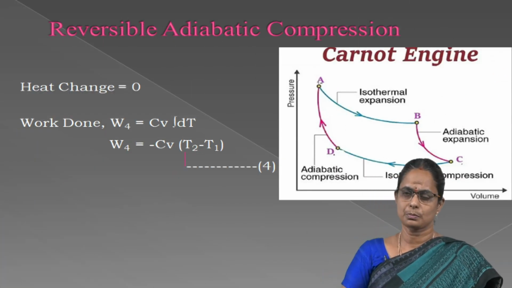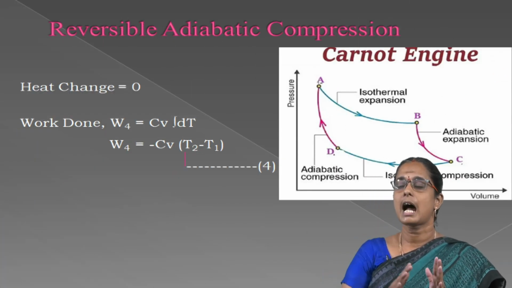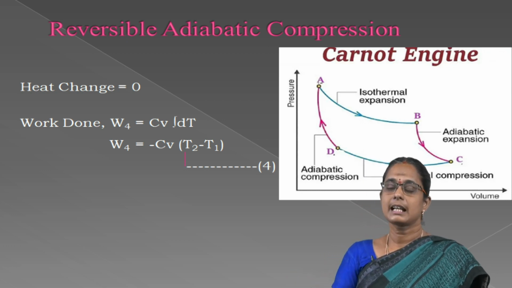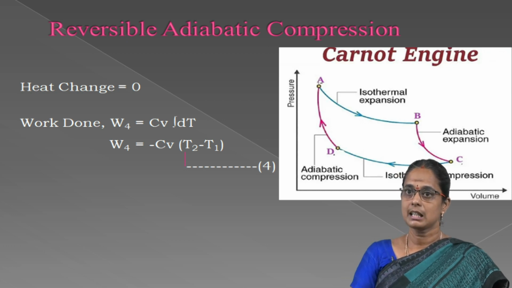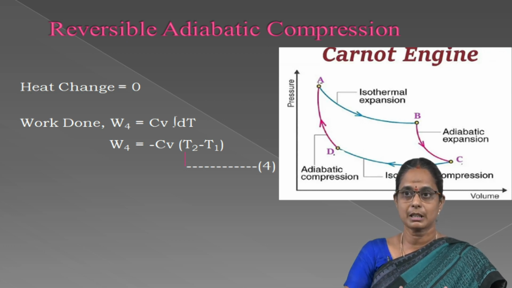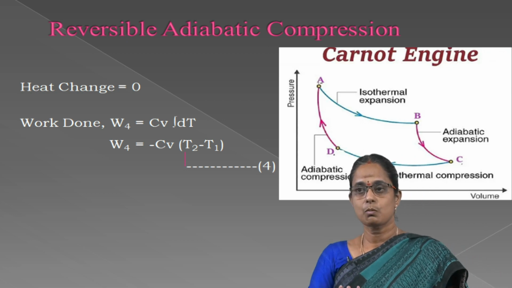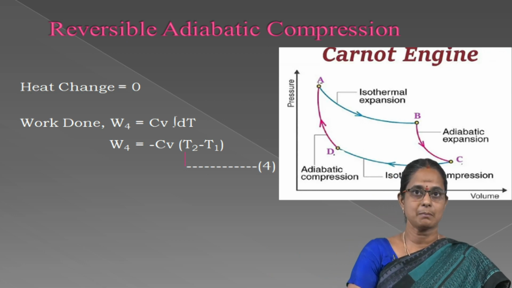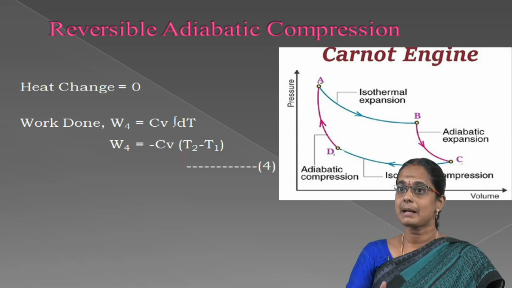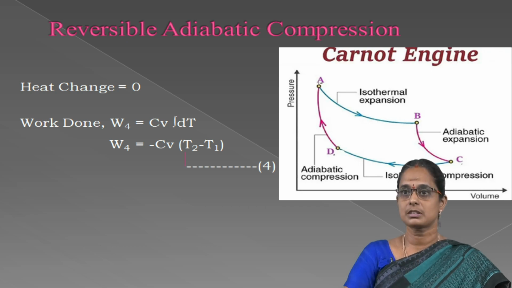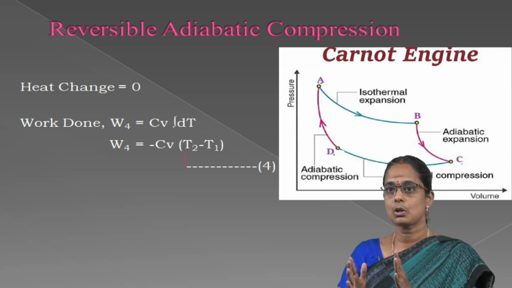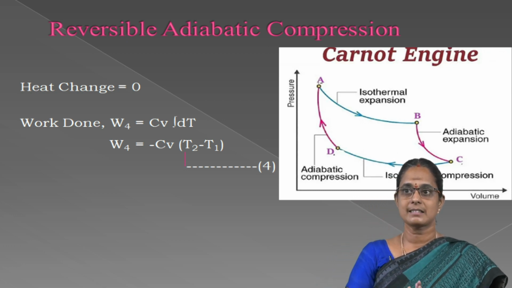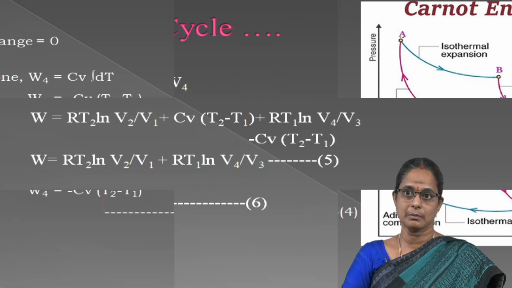In stage 4, reversible adiabatic compression, that is the final stage, the gas is compressed adiabatically and the temperature increases from T1 to T2. The volume reduces from V4 to V1. Thus one cycle is completed and the gas returns back to the initial state. During the fourth stage, the heat change is equal to 0, and W4 is equal to minus CV into T2 minus T1.